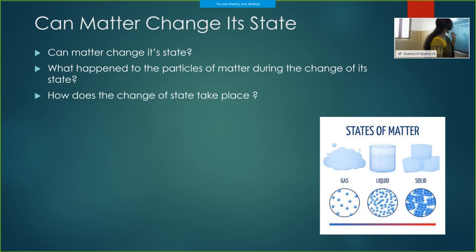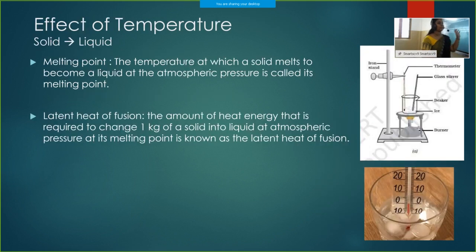Okay, next: how do these changes take place? When we increase the temperature, what happens? When we increase the temperature of a solid, it will start to melt when it reaches its melting point. The melting point of ice is 0 degrees Celsius or 273 Kelvin.